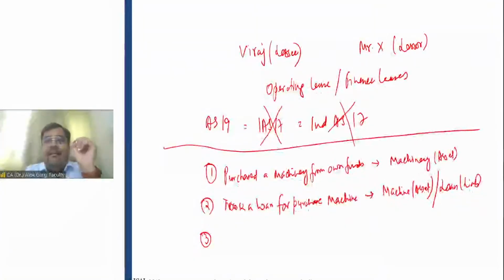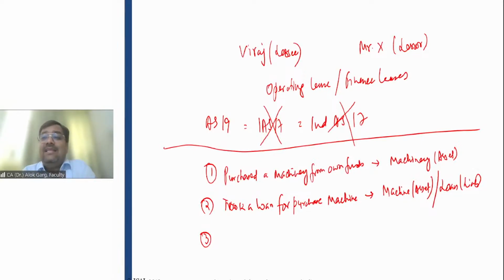Namrata, instead of using its own funds or taking a loan, has opted for getting this machinery on a lease basis. What is a lease? When you take a loan, you are paying EMIs, right? So when you are taking something on a lease basis, what will you pay? You will pay monthly rental. Instead of paying monthly installments, you will pay monthly rental.